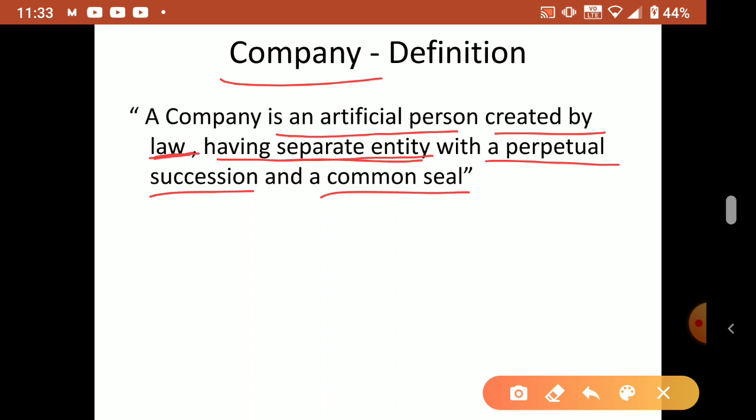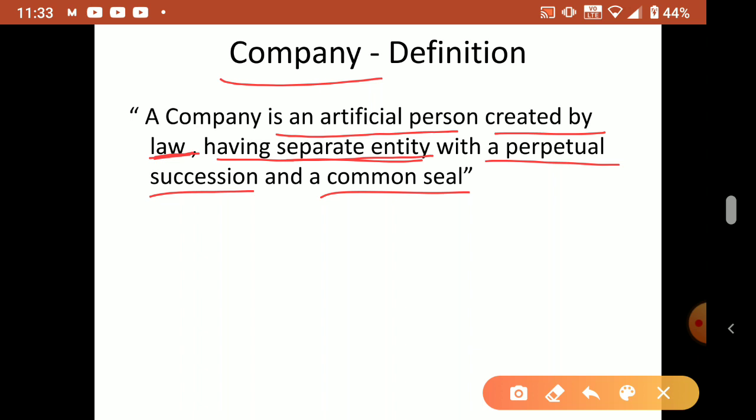Having a separate entity means, whoever the owners or members or employees may be, the company stands separately. If the owners are not there, if shareholders are going and new shareholders are coming, no problem, it will not affect the company.